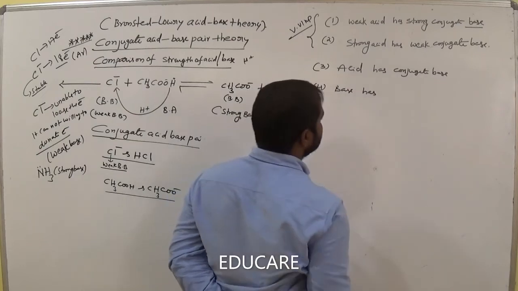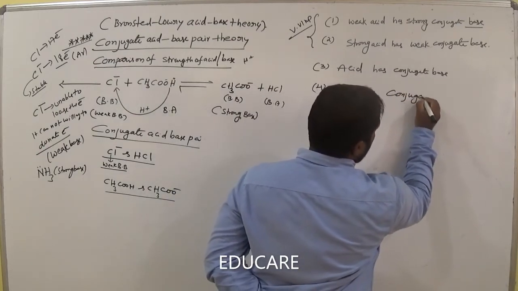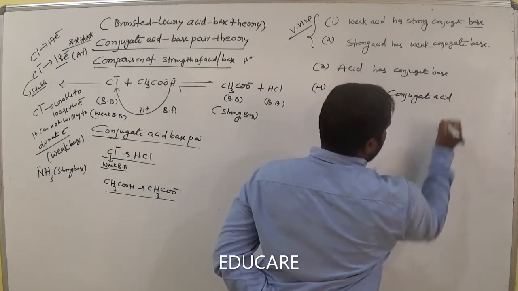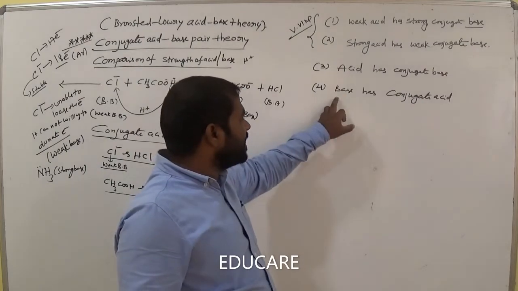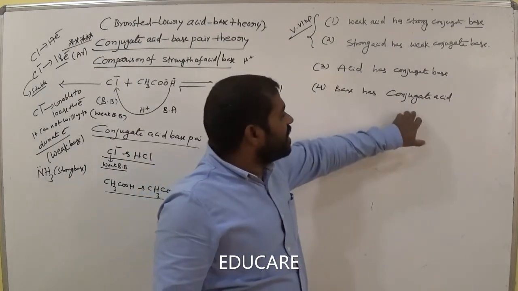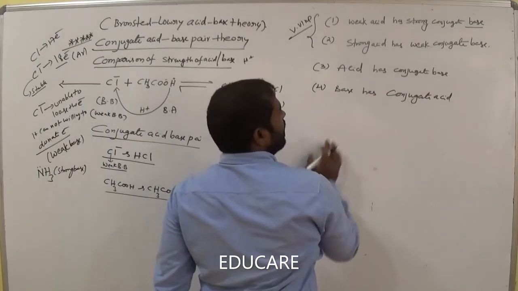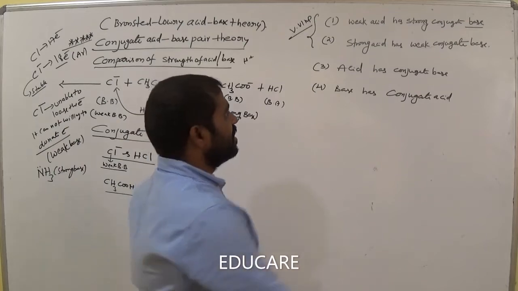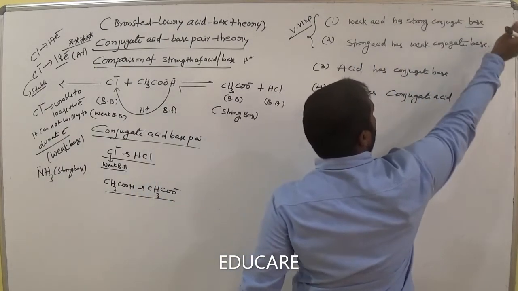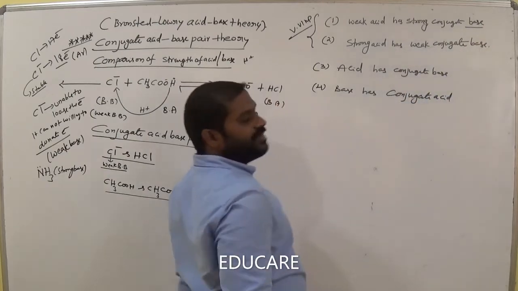Base has a conjugate acid. So if the base is weak, then it has a stronger conjugate acid. Simple. You should remember this. Acid has a conjugate base. Base has a conjugate acid. Weak acid has a stronger conjugate base. Strong acid has a weak conjugate base. Opposite.